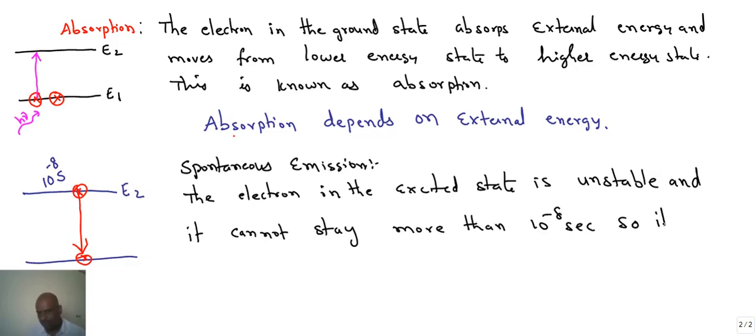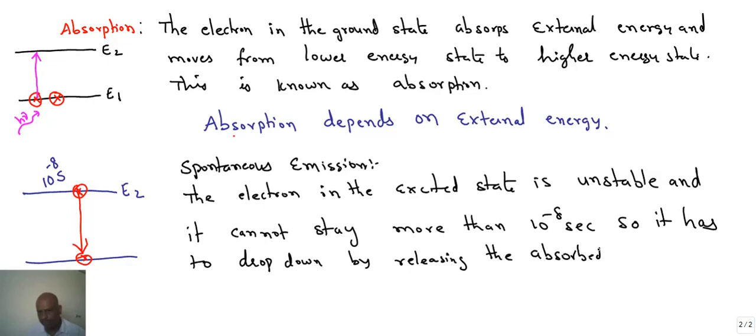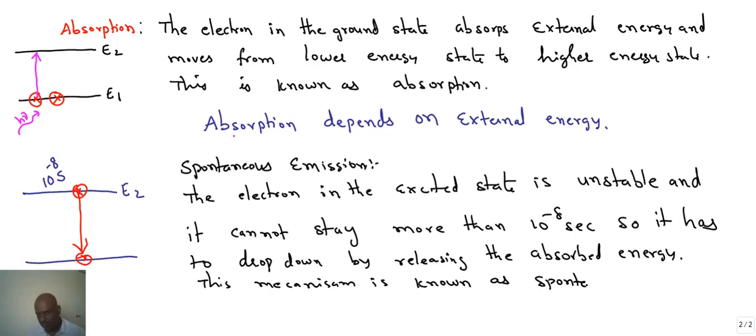So it has to drop down by releasing the absorbed energy. This mechanism is known as spontaneous emission.